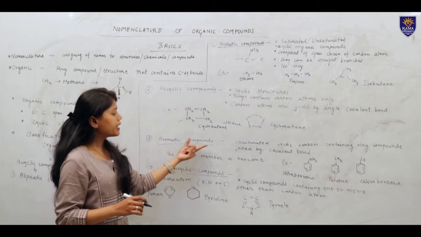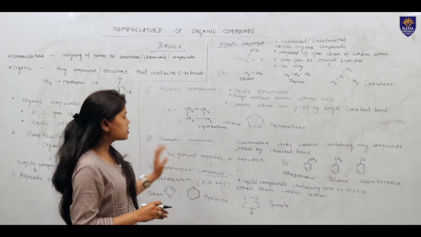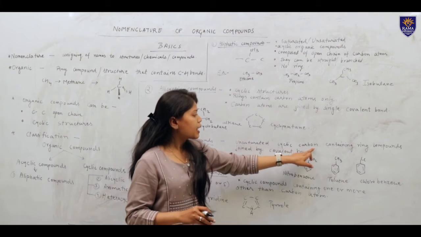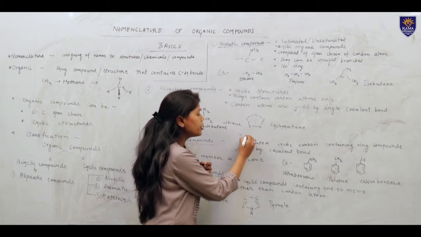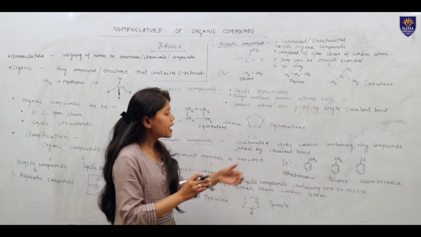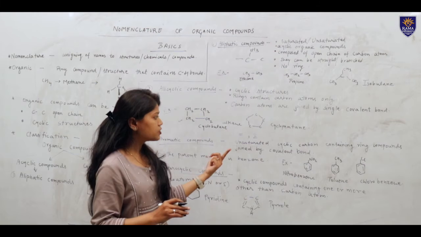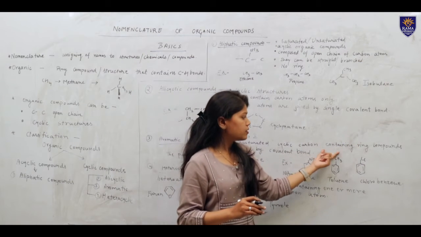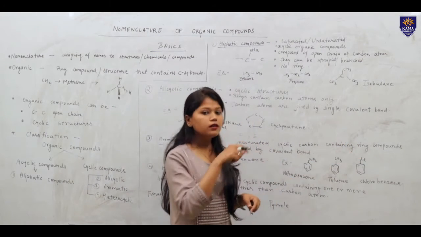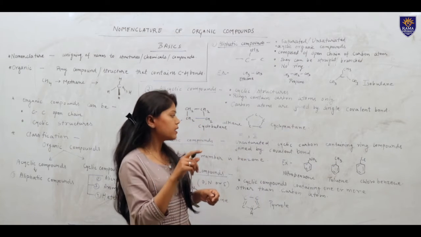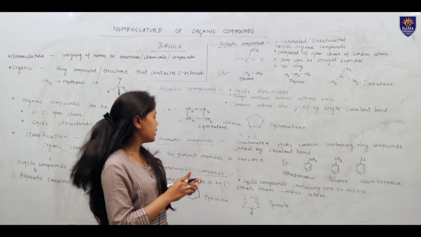Third one is aromatic compounds. Aromatic compounds, again they are cyclic structures. Unsaturated cyclic carbon containing ring compounds. Unsaturated means double bond or triple bond. Cyclic, they are cyclic structures. Carbon containing means they are containing carbon. Ring compounds, in ring structure, or we can say cyclic structure, joined by covalent bond. They are also joined by covalent bond.